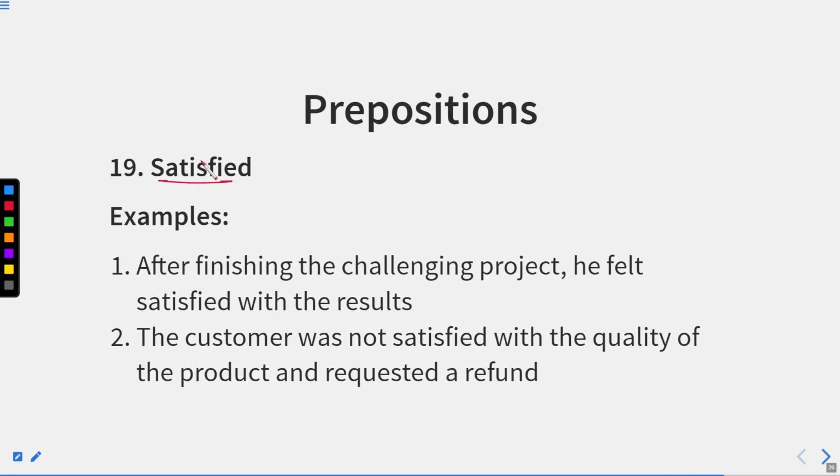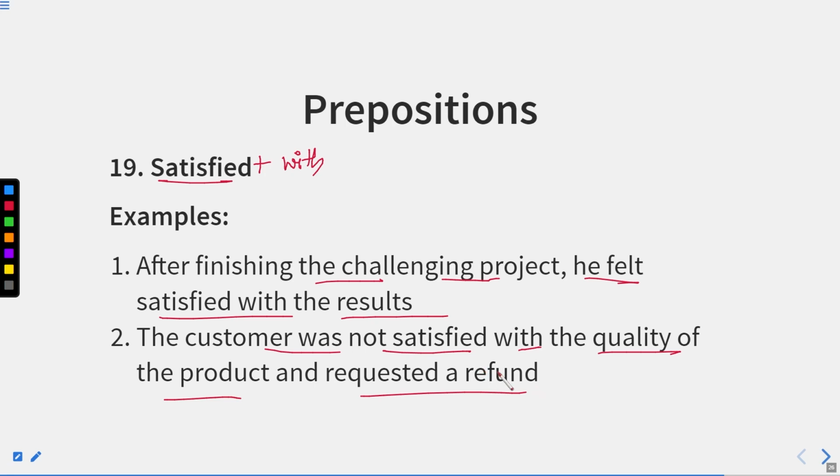Satisfied. Again, when we read the word contented, it is similar to the word satisfied. We also use with with the word satisfied. After finishing the challenging project, he felt satisfied with the results. The customer was not satisfied with the quality of the product and requested a refund. So whenever we use the word satisfied, we use the preposition with it.